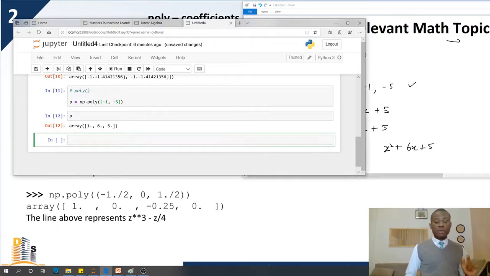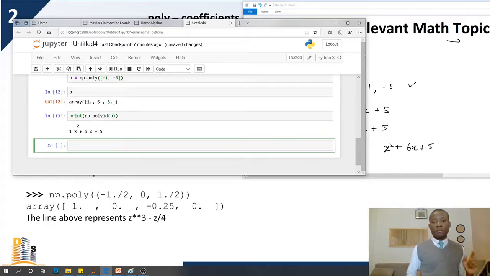To see it as a poly1d, let me print np.poly1d, put the closing brackets and place p. So it displays it in polynomial form, x squared plus 6x plus 5.